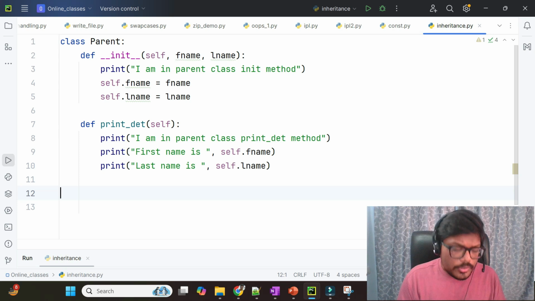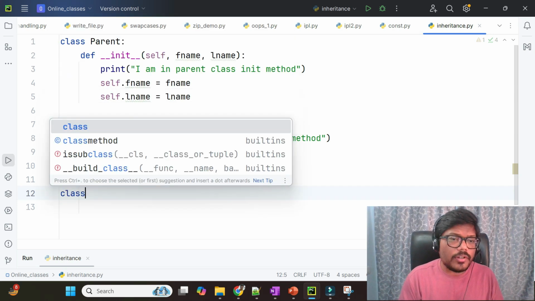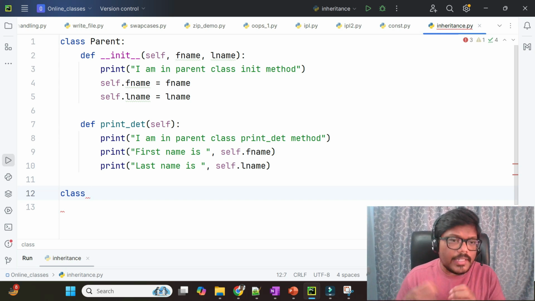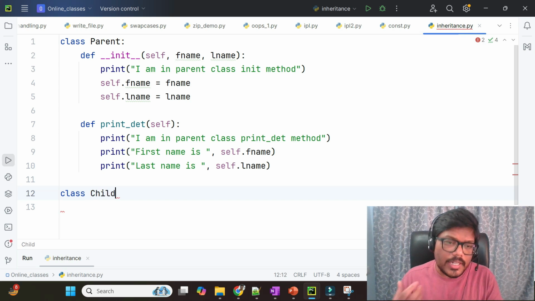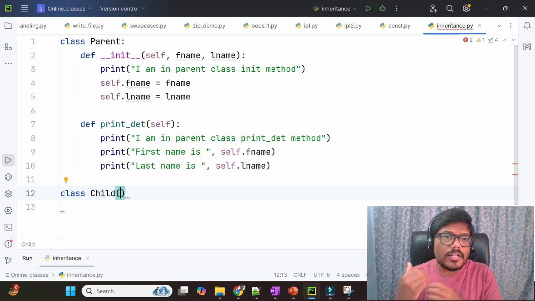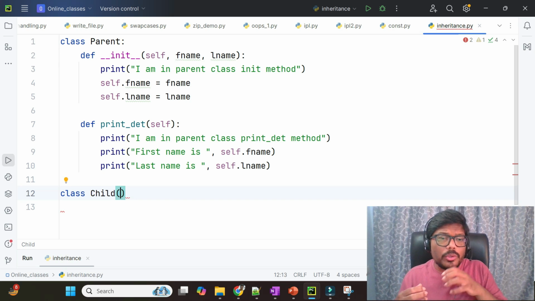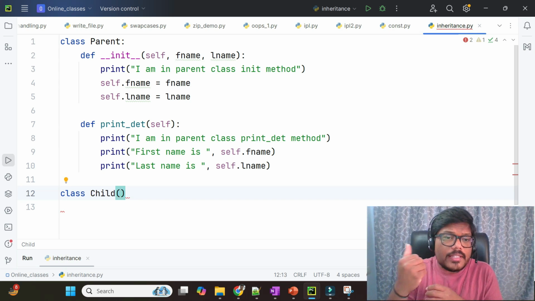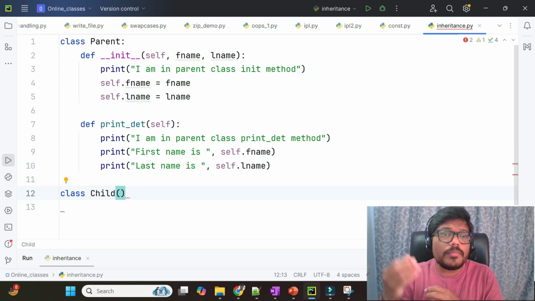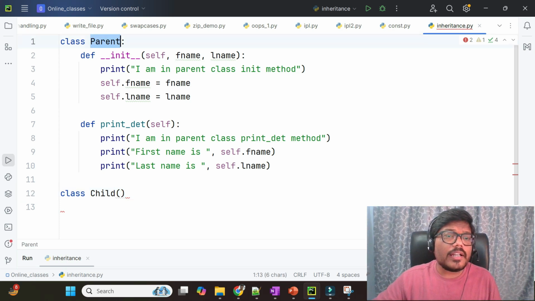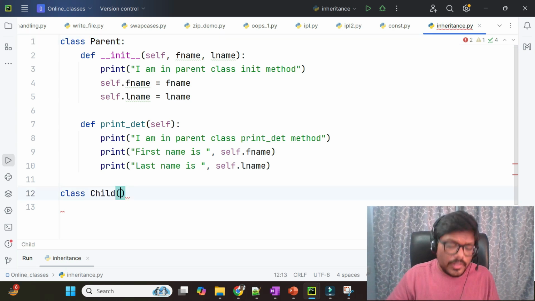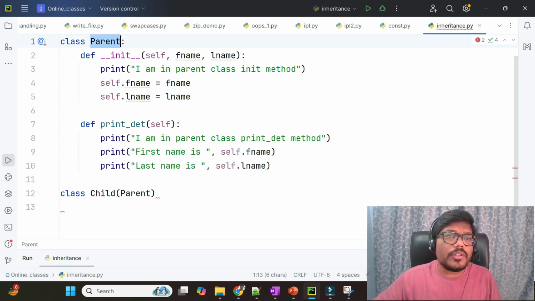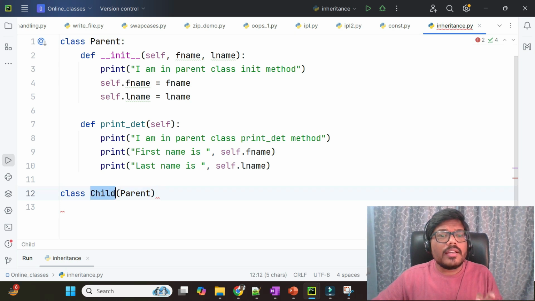The syntax that we have to follow is: class, space, the child class name. Any name you can give the class name. Here I am giving the class name as child itself. To inherit from a class, or to create a new class from an existing class, we have to pass that particular class from which we are inheriting. Here we want to inherit from the parent class, right? So we have to give that parent class in these braces, or pass that class that we want to inherit to this particular child class.